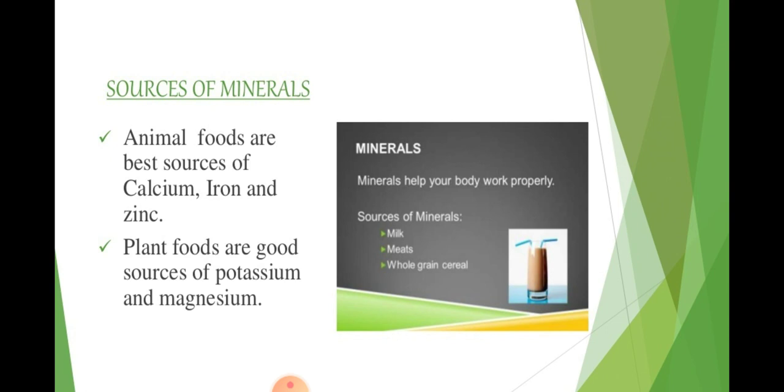That means animal foods contain calcium, iron and zinc, and plant foods contain potassium and magnesium mostly. Minerals help your body work properly, because minerals regulate so many reactions and functions of our body.